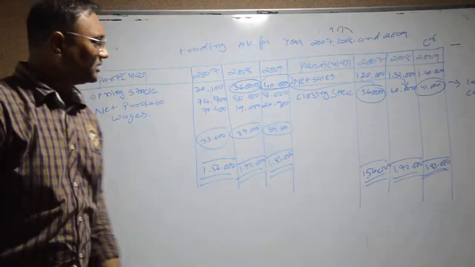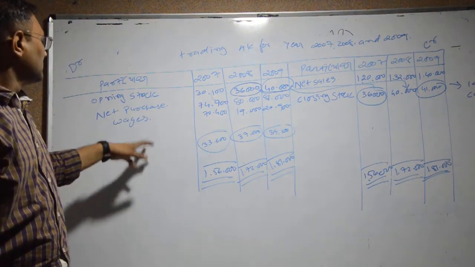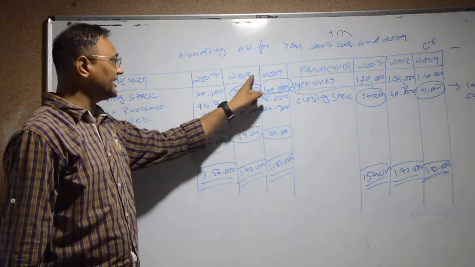Okay, so with the help of this account, we first have to prepare the gross profit ratio for the different years 2007, 8 and 9.